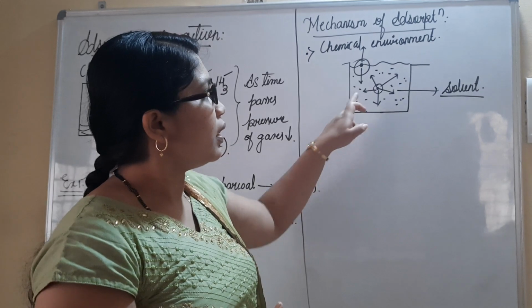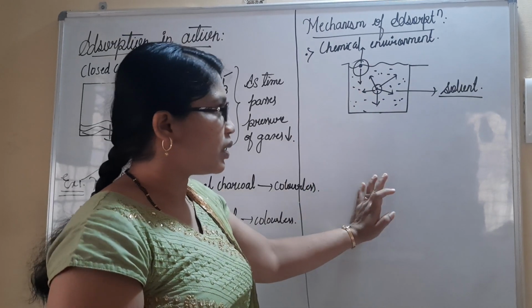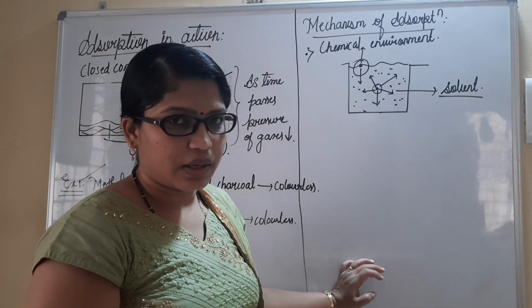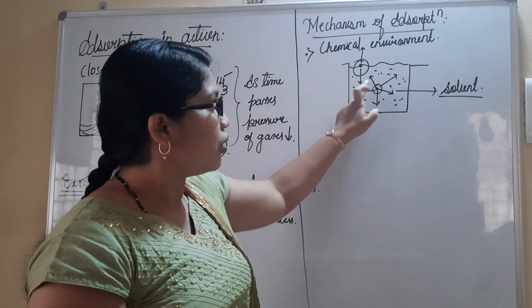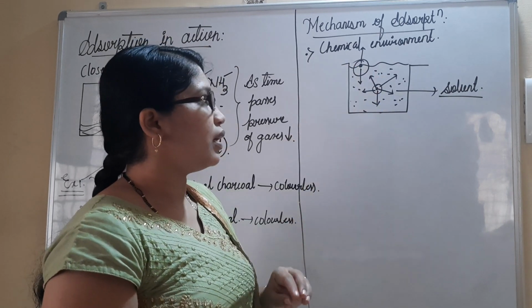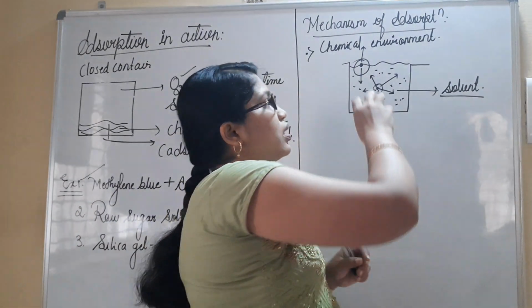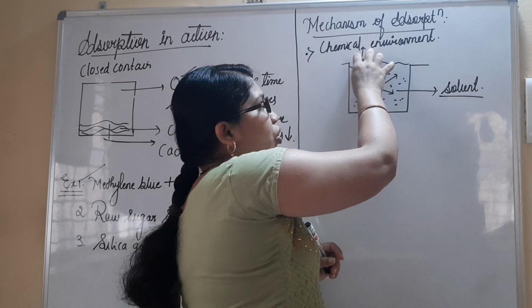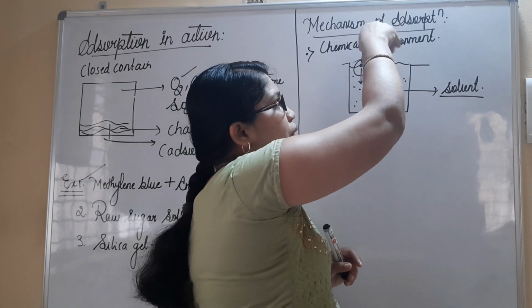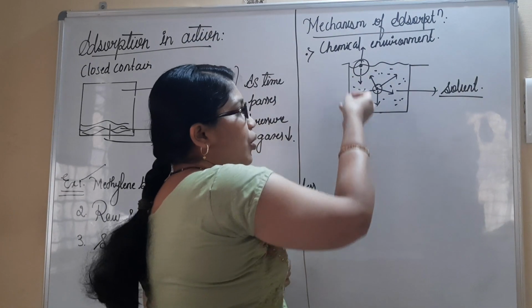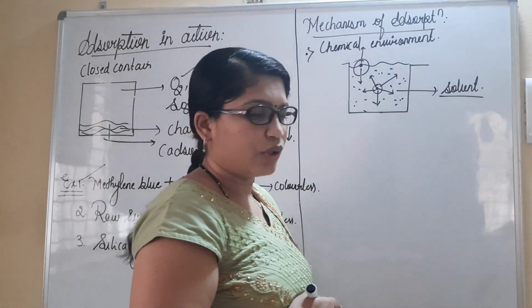So definitely, as there are two particles present, both will show different phenomena. The molecule at the center will have force of attraction from all directions. But the molecule on the surface will be outwardly pulled by the air in the atmosphere, and it is downward pulled by the water molecules.